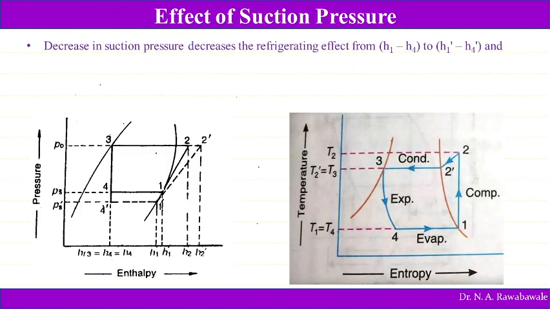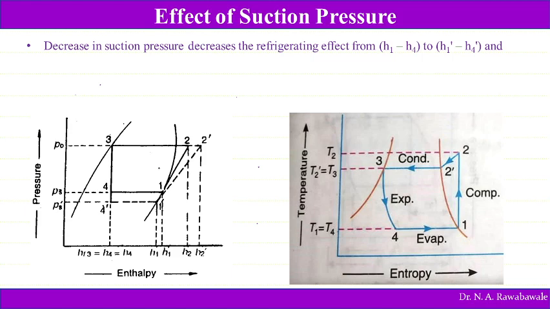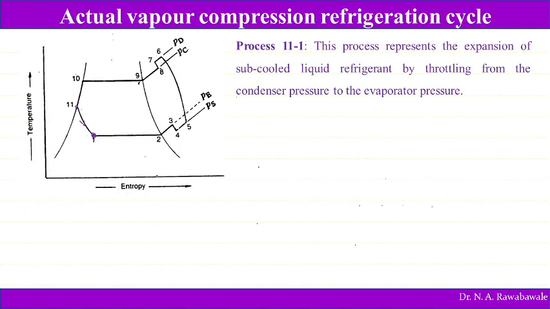So now this was about the actual vapor compression refrigeration cycle. Now we'll see what are the effects of suction pressure. What we have seen there is that the suction pressure is going to fall. So the suction pressure of the compressor is less than the evaporator pressure. What is the effect of suction pressure if it falls?